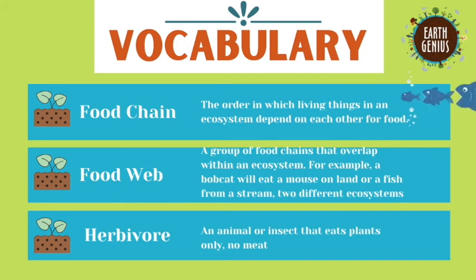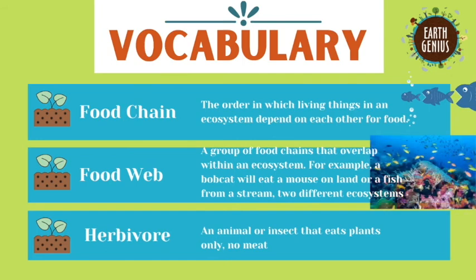Our first word of the day is food chain. And the food chain is the order in which living things in an ecosystem depend on each other for food. So in a little food chain like this one with the fish, you can see that the little fish gets eaten by the medium fish, and the medium fish gets eaten by the big fish in their food chain.